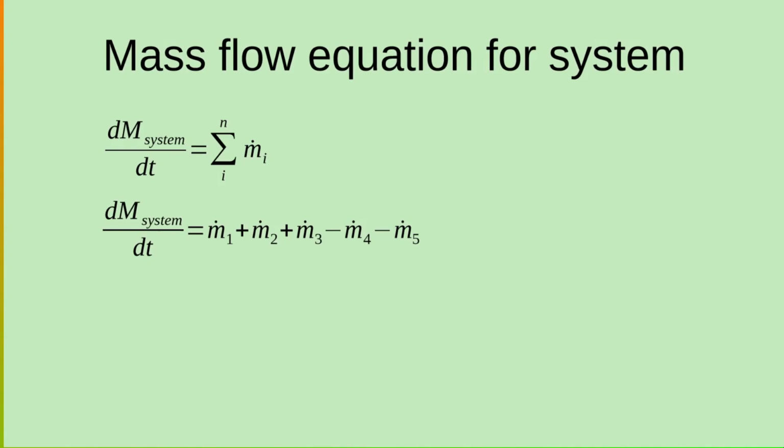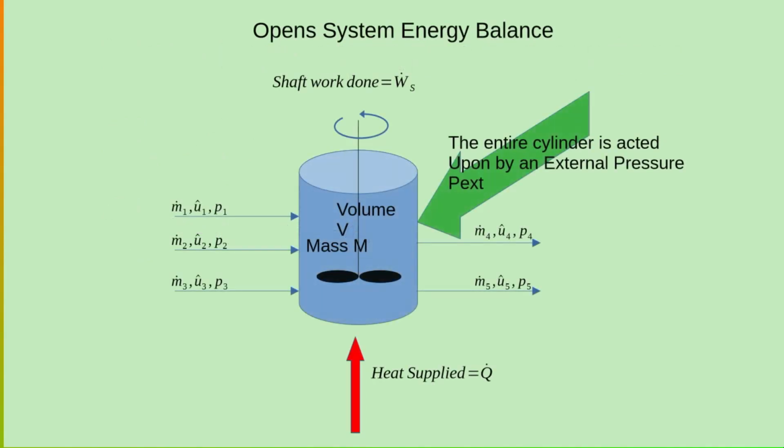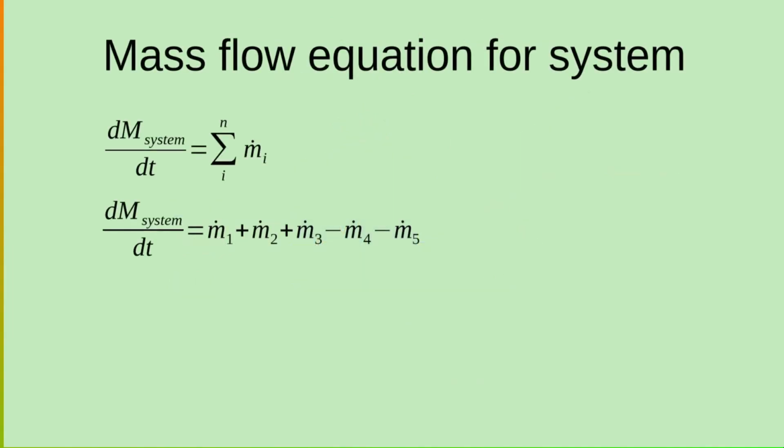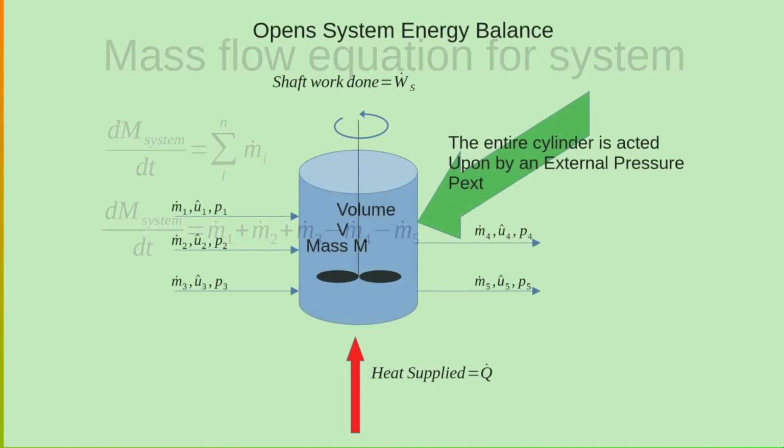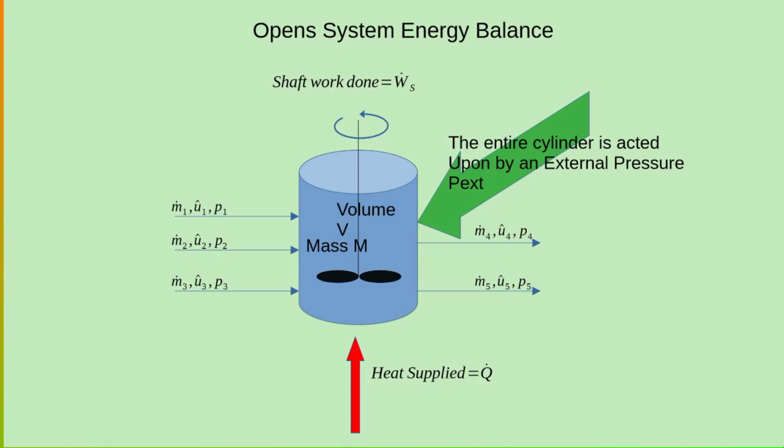Now, if m is the mass of the system, then the change in mass of the system per unit time is the summation of all the mass flow rates going in and out of the system. For this particular system, the mass flow rates going in are m1, m2 and m3, and the mass flow rates going out are m4 and m5.